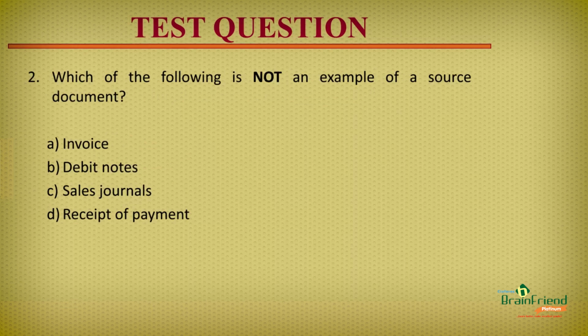Which of the following is not an example of a source document? A, invoice, B, debit notes, C, sales journals, or D, receipt of payment? The answer is C, sales journal.